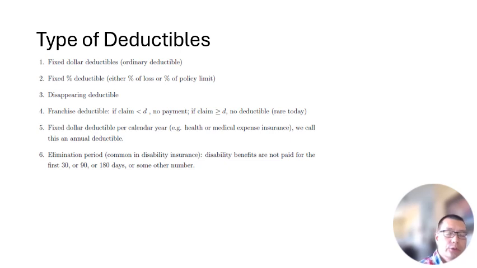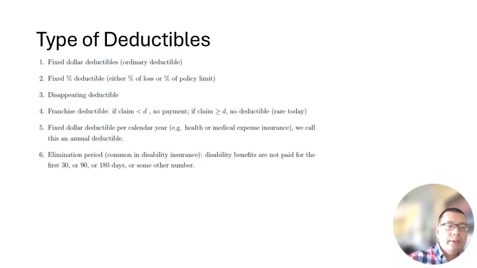In this slide, I just want to talk about a few kinds of deductibles. Some of the deductibles we already talked about before. So first deductible, fixed dollar deductibles or ordinary deductibles. This is just a regular deductible. That's the most common deductible we use in our insurance. Then there's a fixed percentage deductible. In this case, you calculate the deductible based on the percentage rather than the dollar amount. Then the third one is disappearing deductible, which we just had an example of earlier.